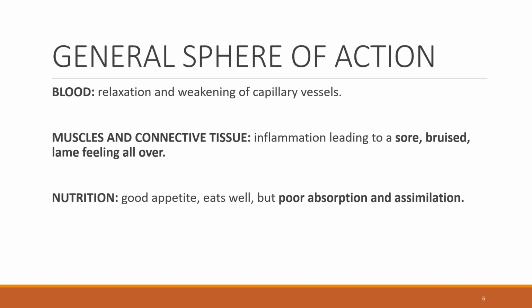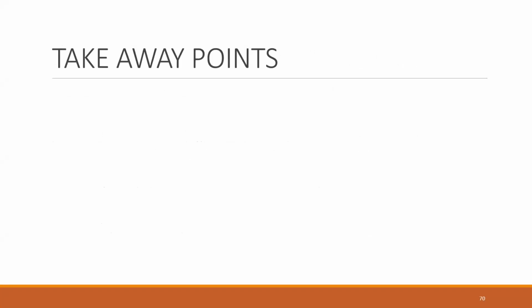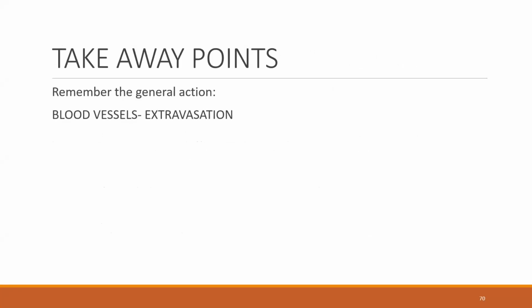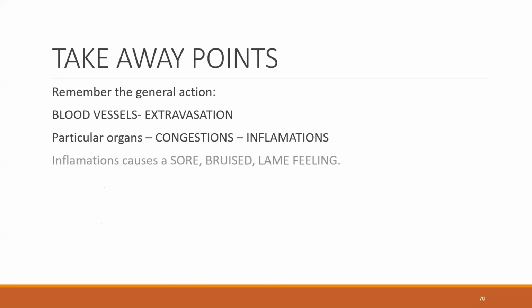You can add one more. It is not a sphere of action, it is more towards a condition, which is fever. We know that many remedies, the Eupatorium family and Arnica especially, are very good for fevers. So when you think of Compositae, remember the general action: blood vessels, extravasation. In particular organs it causes congestions and inflammations. And also weakness of the muscles, I forgot to mention that. Inflammations cause a sore, bruised, lame feeling.